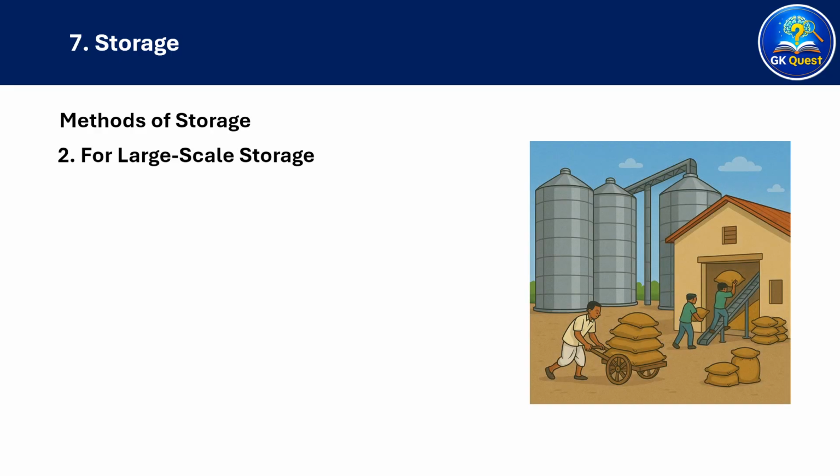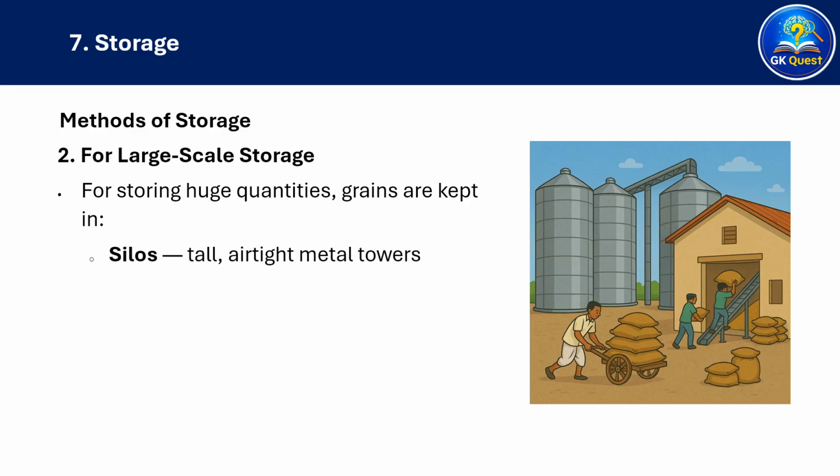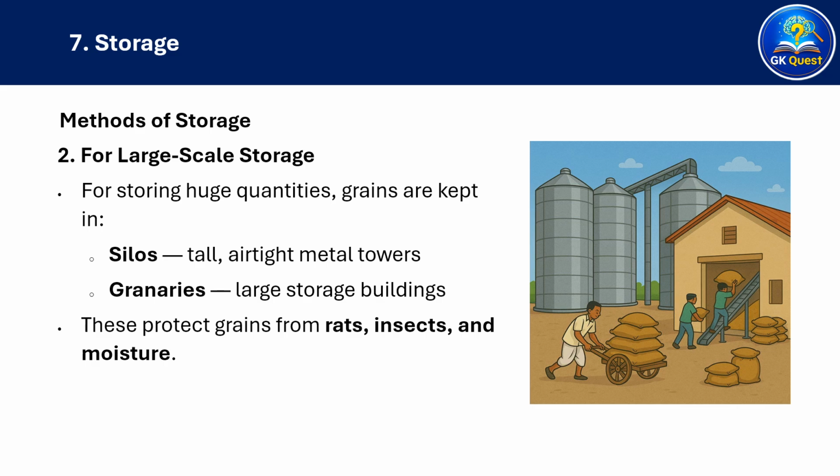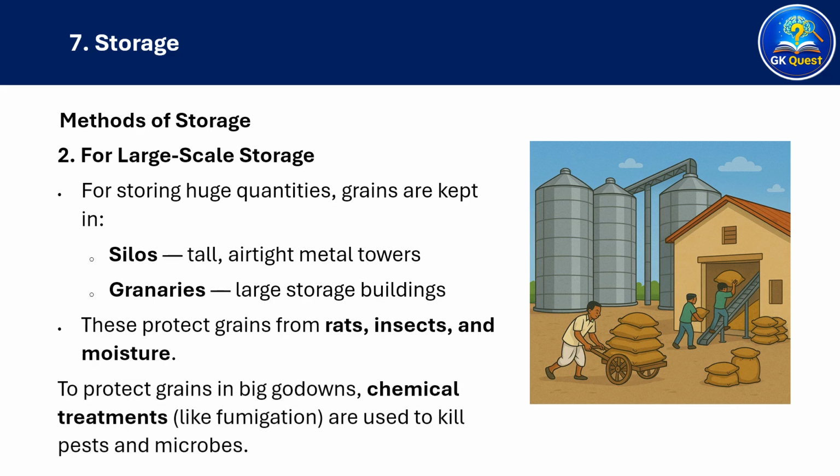2. For large-scale storage. For storing huge quantities, grains are kept in silos, tall, airtight metal towers, or granaries, large storage buildings. These protect grains from rats, insects, and moisture. To protect grains in big godowns, chemical treatments like fumigation are used to kill pests and microbes.